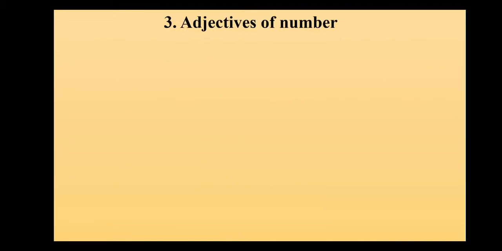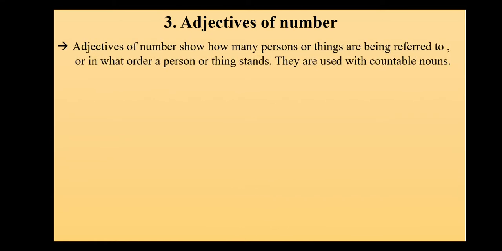Next, my third type of adjectives is adjective of number. So from the word itself, children, we get to know that when we are referring to any kind of number, if any word is describing the number of the noun, then it is said to be adjective of number. Let's have a look at the definition first. Adjectives of number show how many persons or things are being referred to, or in what order a person or thing stands. They are used with countable nouns. So that's what we need to remember here, children.